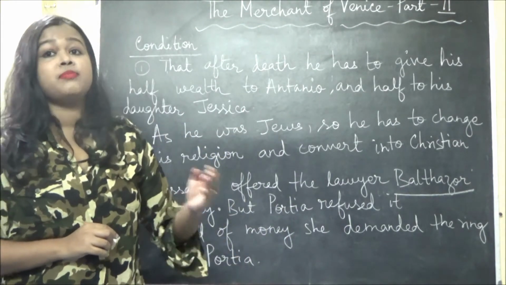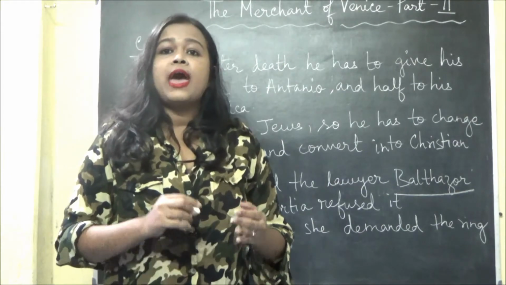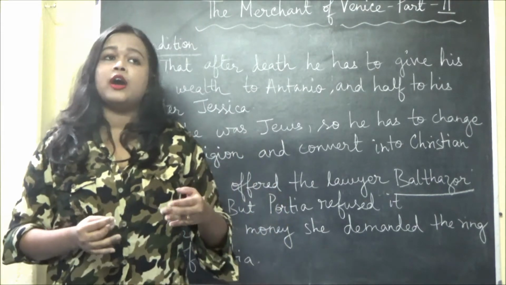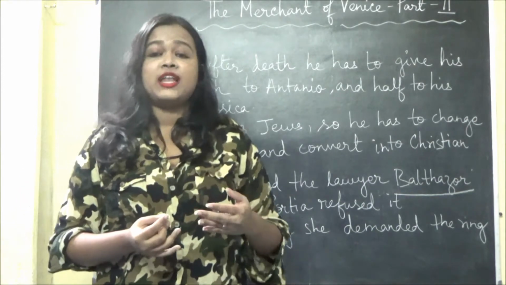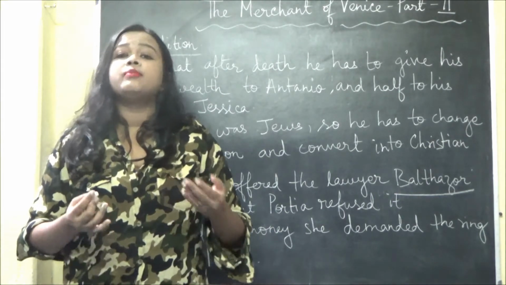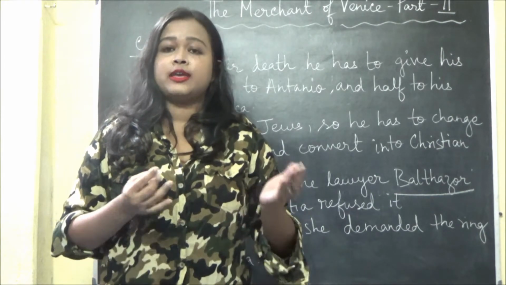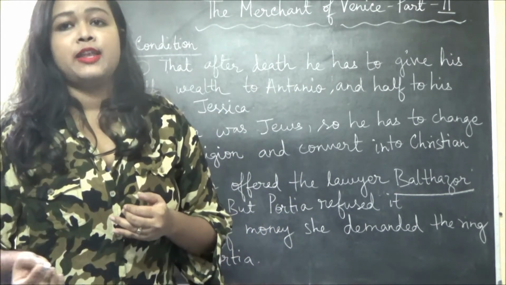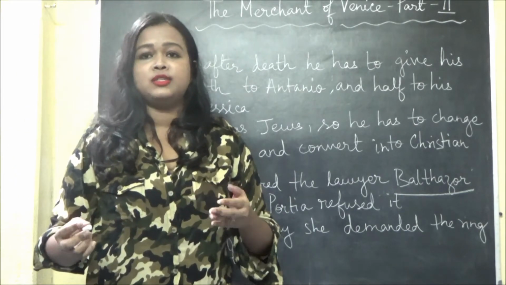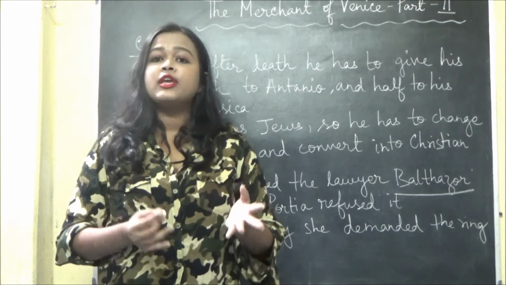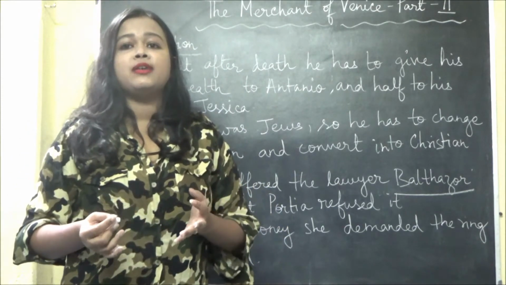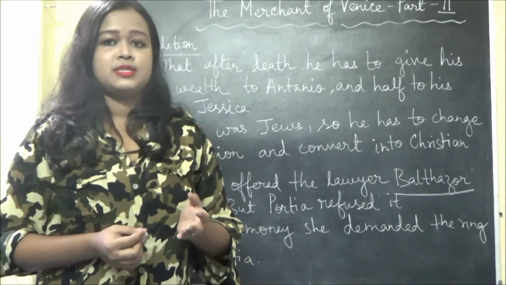And why did she demand that ring? Because when Bassanio went for the casket challenge and won it, Portia gave her ring to Bassanio and told him that he must not give this ring to anybody. The ring was a sign of love. So instead of money, she demanded the ring.